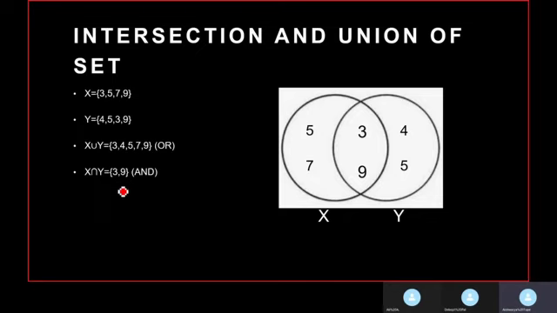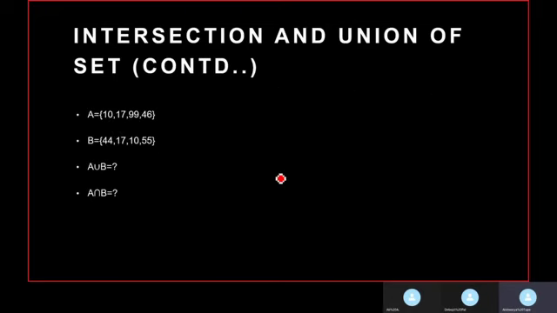The graphical representation of these sets is given here in the Venn diagram, where set X has 3, 5, 7, 9, and set Y has 4, 5, 3, 9, wherein 3 and 9 are the intersection of both the sets. Coming to the next example, this one's for you. Pause the video and attempt the question.